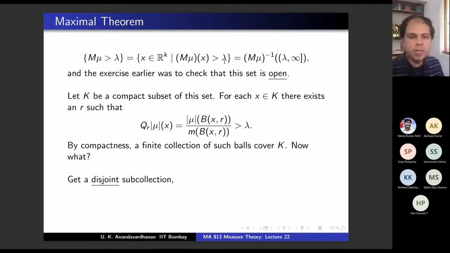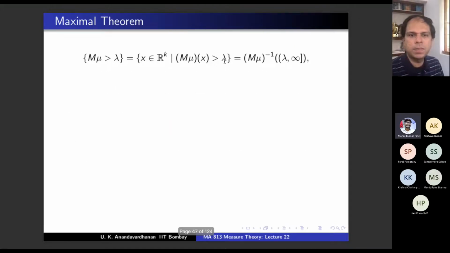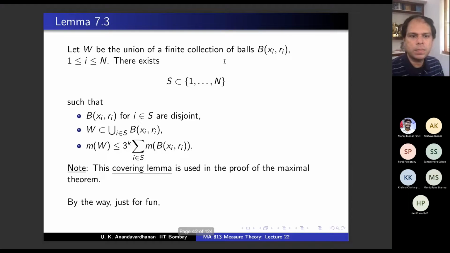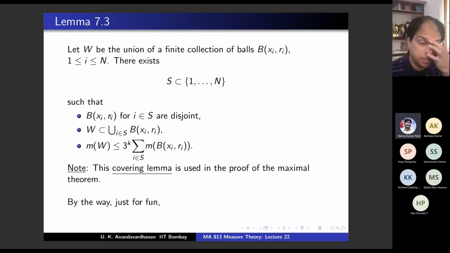Apply that. In that lemma, the subcollection may not be disjoint, but after applying 3 times the radius, it should be disjoint. Was that another typo? Here is it r_i or 3r_i? In these balls B(x_i, r_i), they may not be disjoint. No, here it is r_i. Here it is r_i, so I am claiming that these are disjoint, for i belonging to S. A subcollection which is disjoint.